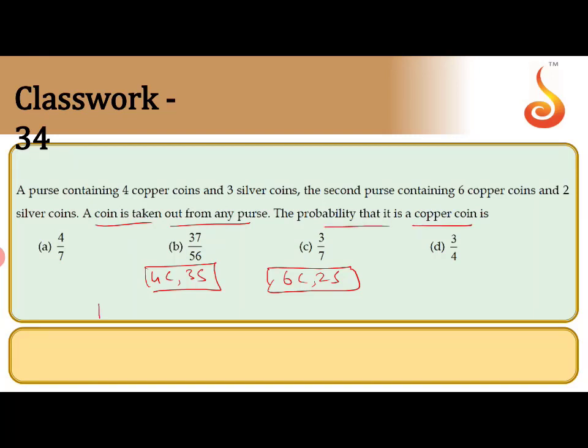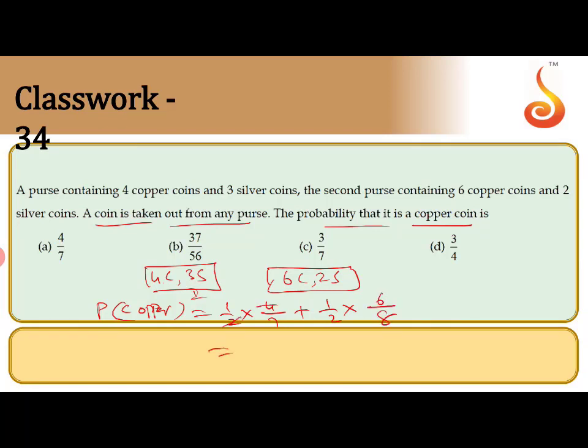So in this case, the probability of copper is equal to, you can select any one of the bags. The selection of a bag is 1 by 2. The first bag selection is 1 by 2, and selecting the copper coin from the first bag is 4 by 7. It can be the second bag also: 1 by 2 into, here how many copper coins? 6, so 6 by 8.